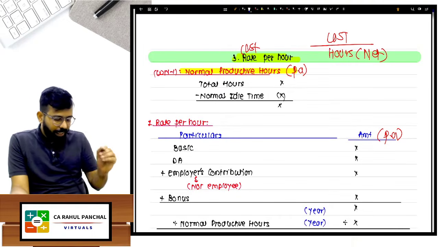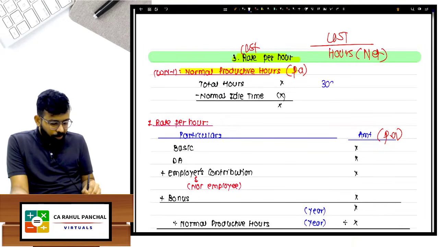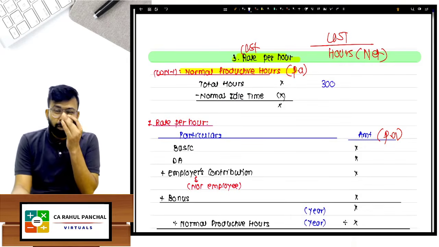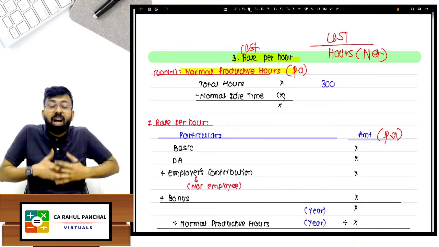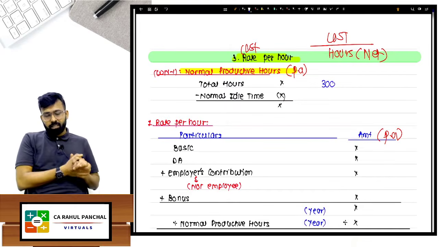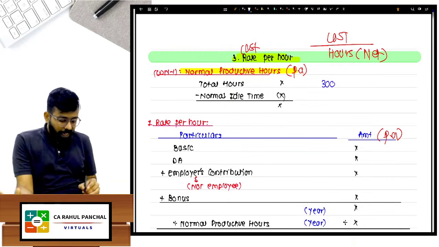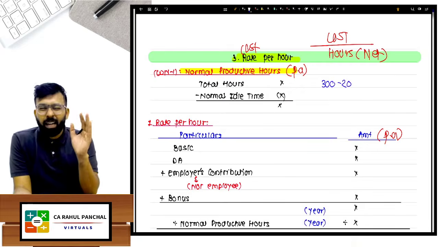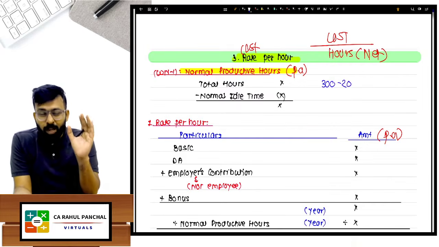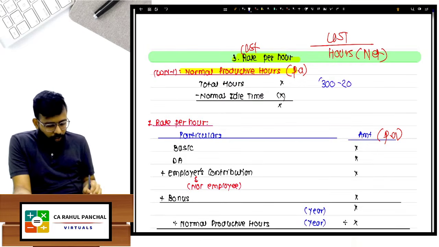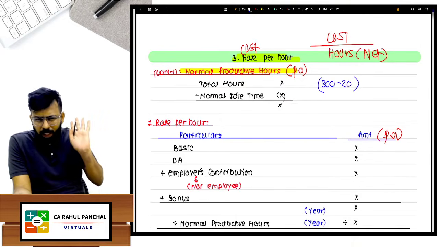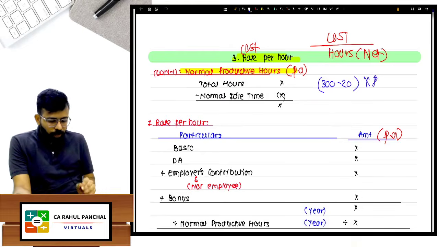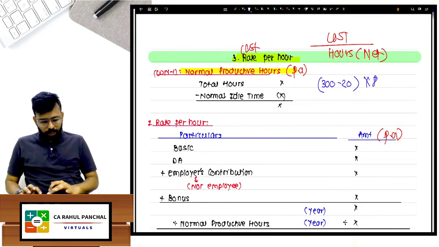Okay, you will say like this, sir, there are 300 days for which my factory runs because 52 Sundays are there, some holidays are there, so I run my factory for 300 days. But out of 300 days, I have given 20 days का paid leave worker को कि you can take the leave. It means worker is going to come only for 280 days. Out of 300 days, he is going to come only for 280, 20 का छुट्टी we gonna give. And every day he is working for 8 hours. So 300 minus 20 into 8.